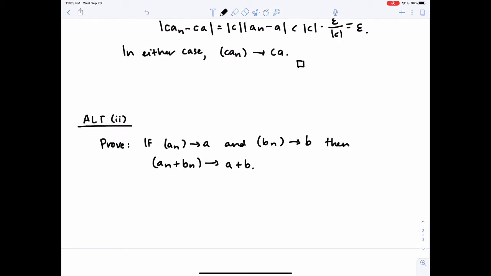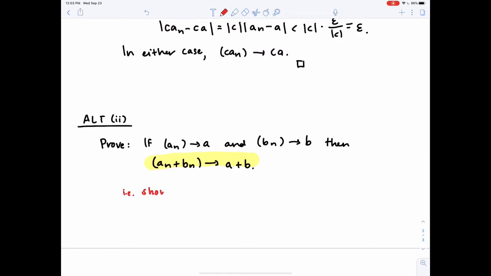Again, when I am proving a claim, I want to be focused on the conclusion. The conclusion is going to tell me the logical structure for how I need to approach this problem. So the first thing I would do is write down the definition.